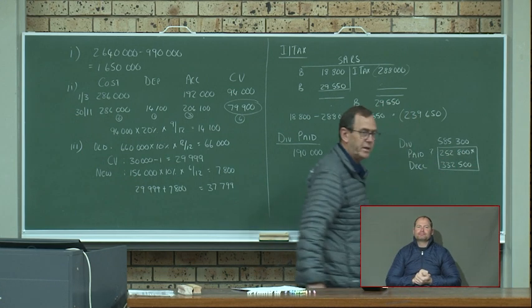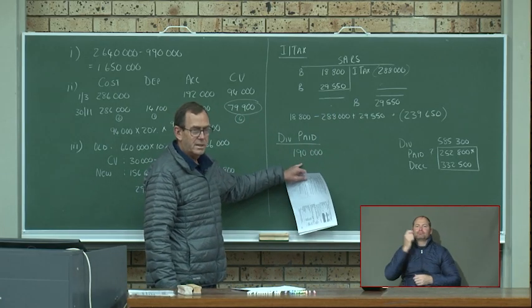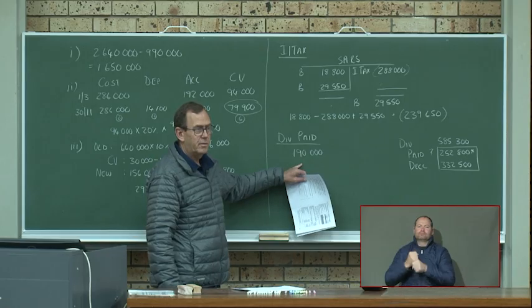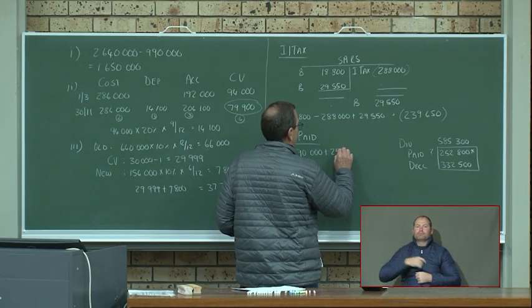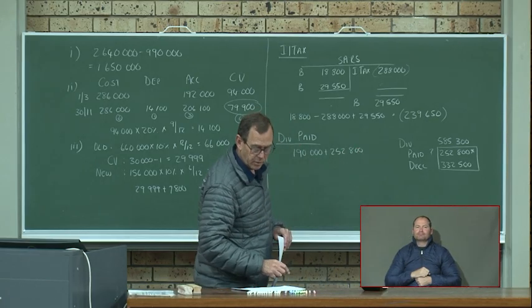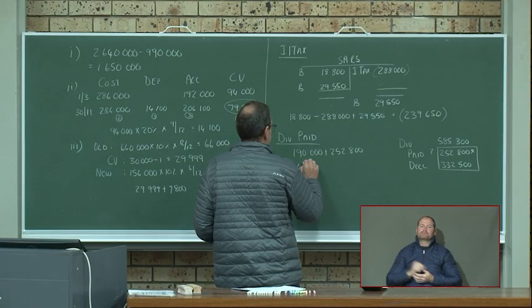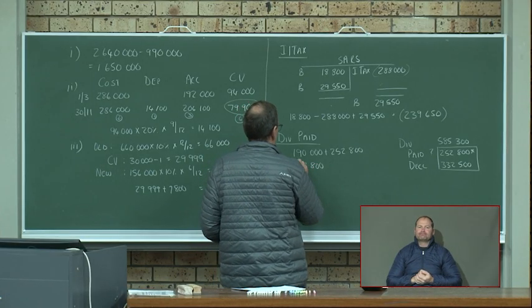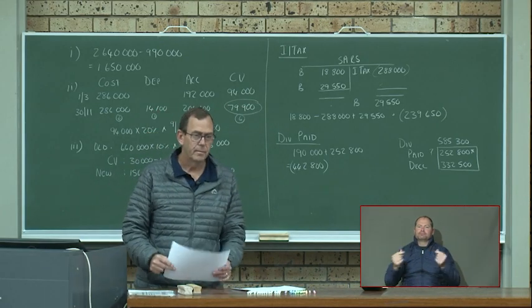That's your balancing figure. All right. So what did we pay? We paid last year's, the dividends that we declared at the end of last year, and we paid the 252,800. So in total we paid 442,800. We paid, so we can put it in brackets. Yes.